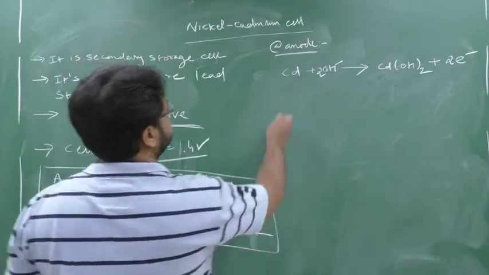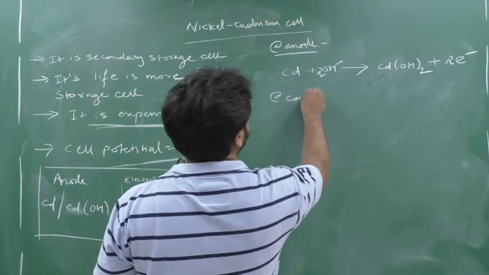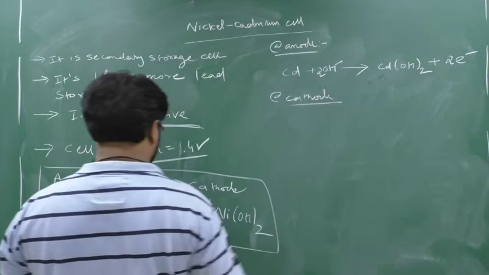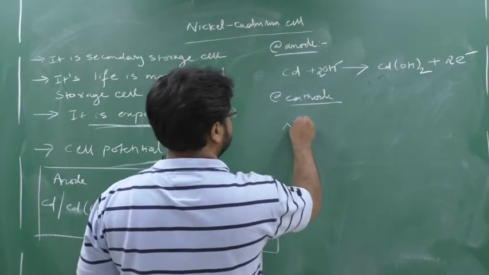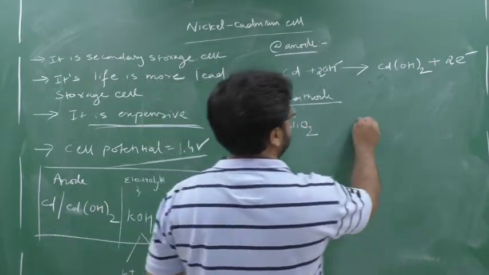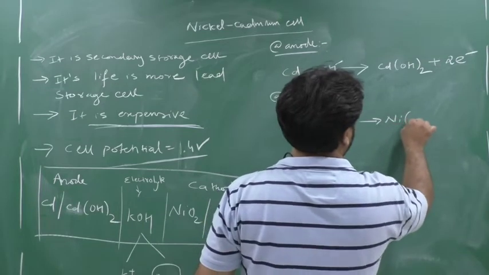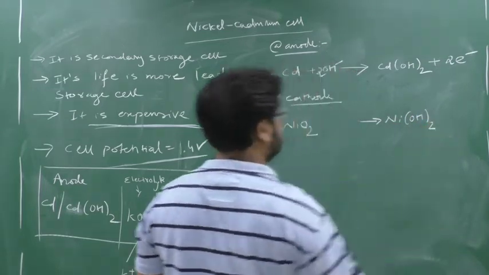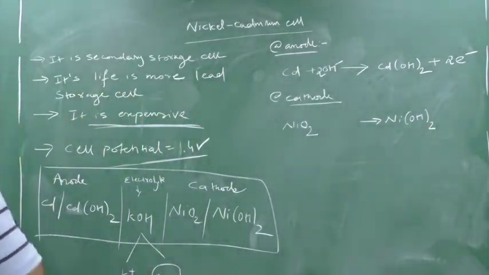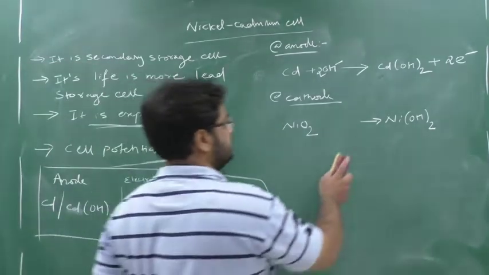Now at the cathode, we'll see at the cathode. Who is at the cathode? NiO2 is at the cathode. This is also converting into Ni(OH)2. Clear? Now who is helping here also? Or I will write it down.